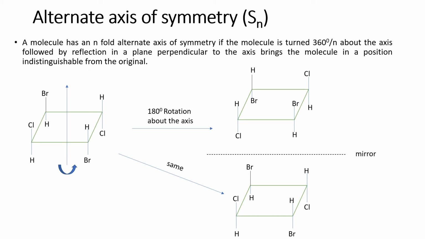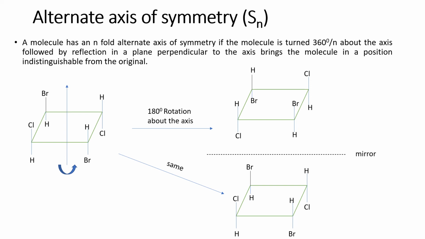Chiral molecule means that it should not have any of these elements of symmetry. Such a molecule is called a chiral molecule, whereas if any one of the symmetry elements is present, then the molecule is called an achiral molecule. That is a simple definition of chiral. Or otherwise this is called an asymmetric center. Asymmetric means it doesn't have any symmetry operations.